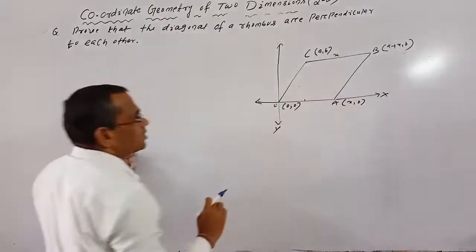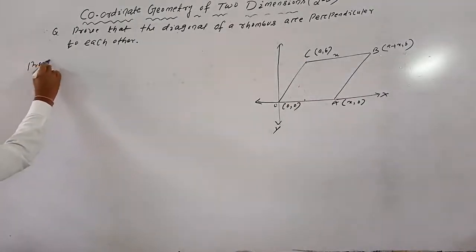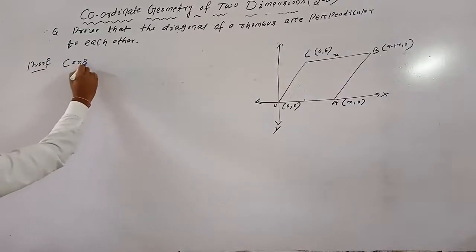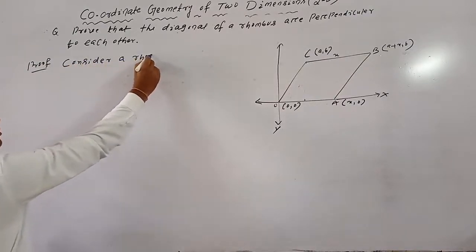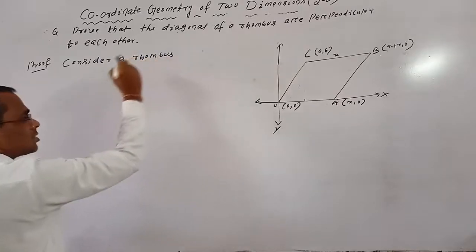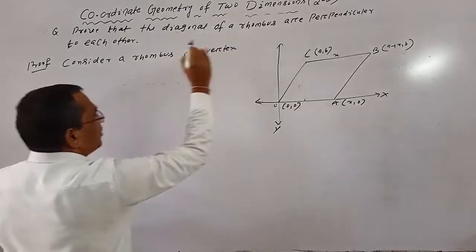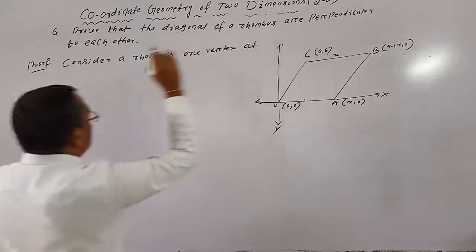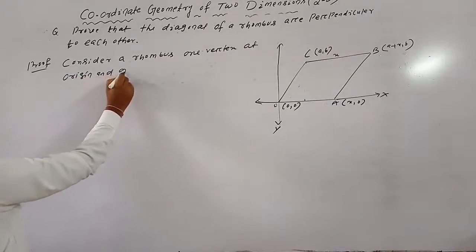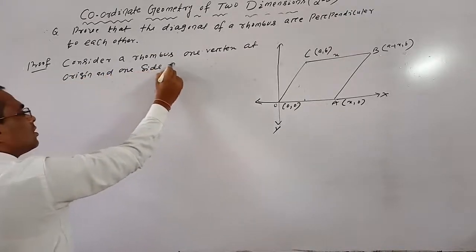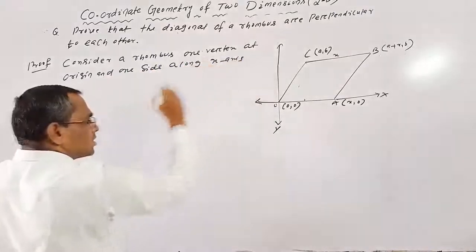Now we write these things. Consider the proof. Consider a rhombus with one vertex at the origin and one side along the x-axis.